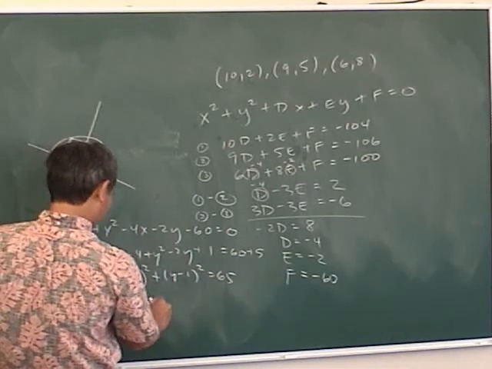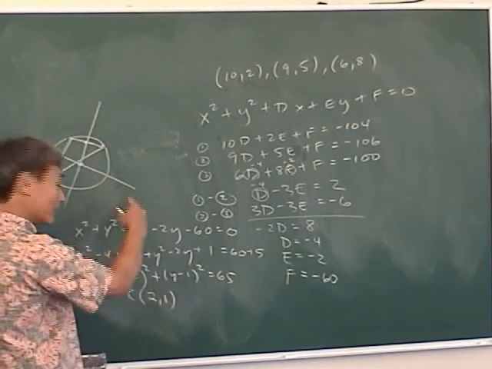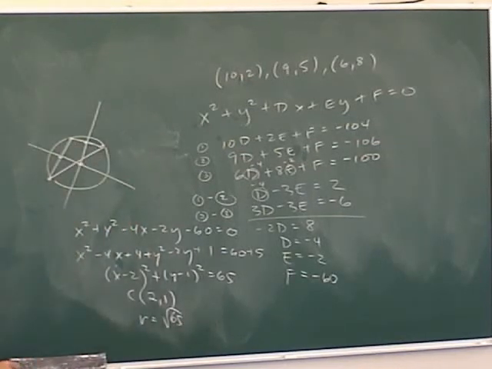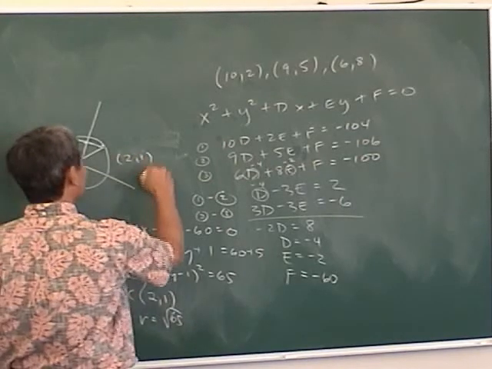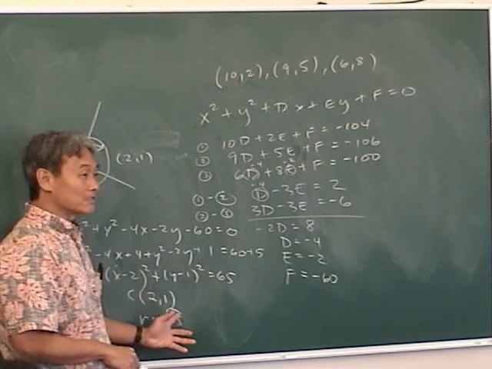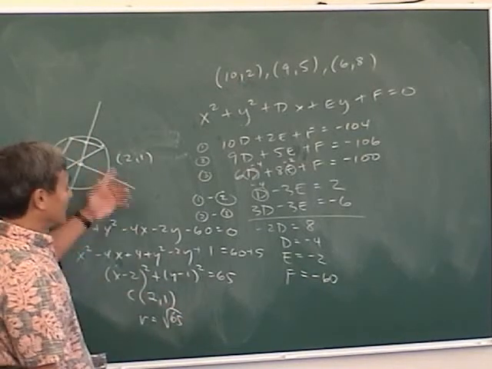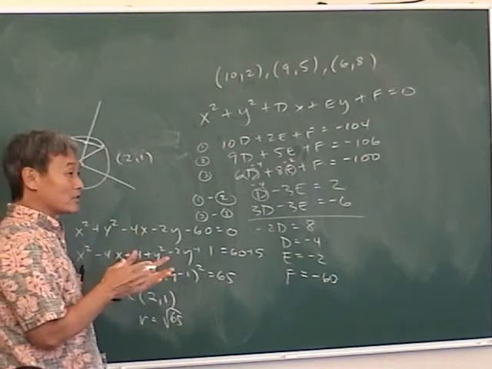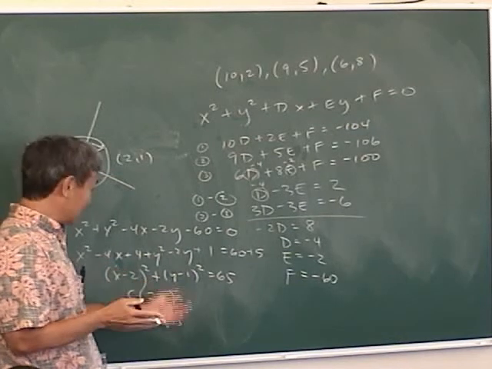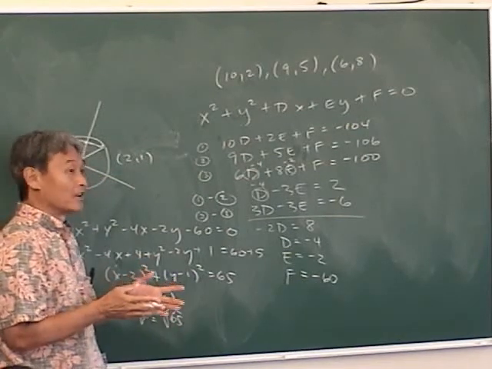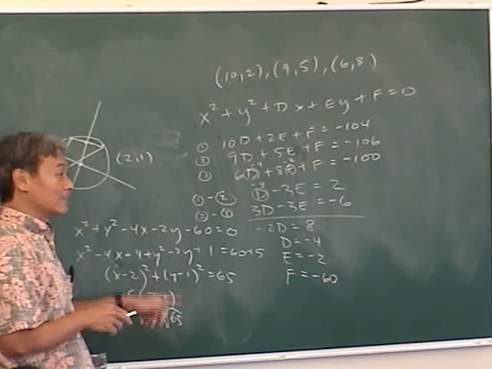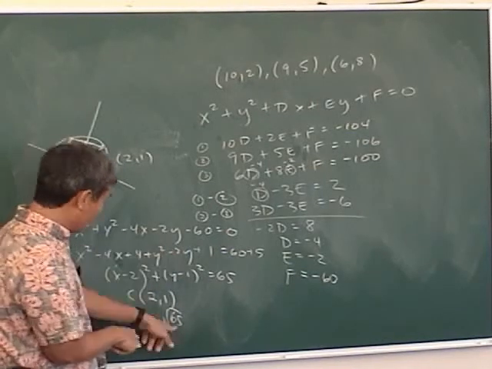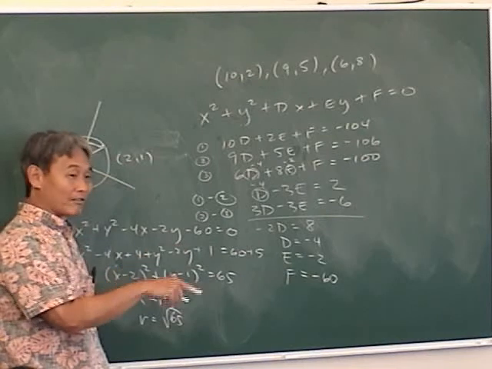So the center is at? Right, remember I started with 2, 1? And the radius is root 65. Now, remember I went 2, 1. You know why I like 65? Because I like to use 8 and 1 and 4 and 7, because what is 8 squared plus 1 squared? 65. But what is 7 squared plus 4 squared? 65. It's also 65. See, that's why I like to use 65, because there's two different pairs of numbers where that squared plus that squared will give you this squared. 8 and 1 and 7 and 4. That's why I like to use them.